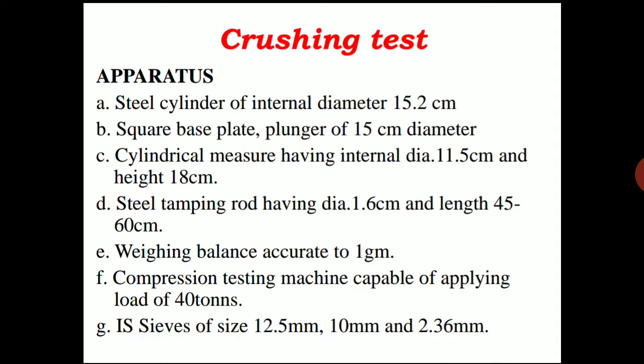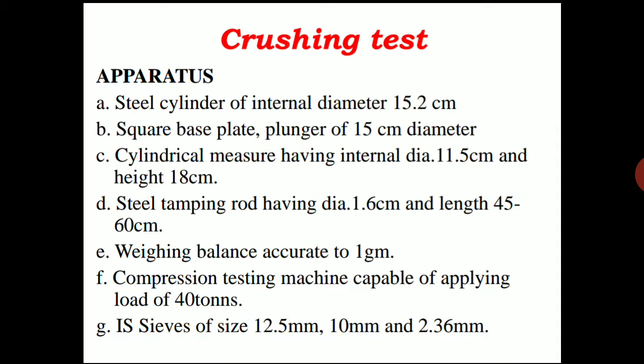The aggregate crushing value gives the relative measure of resistance to crushing under a gradually applied compressive load. To achieve a high quality of pavement, aggregates possessing a low crushing value should be preferred. So here we conduct the crushing strength test, but we are going to find out the crushing value. Basically, we prefer a lower crushing value of the aggregates.